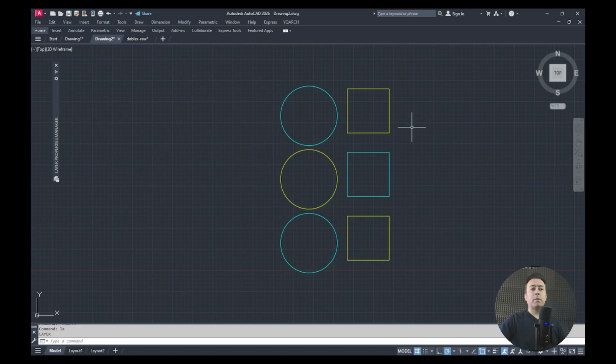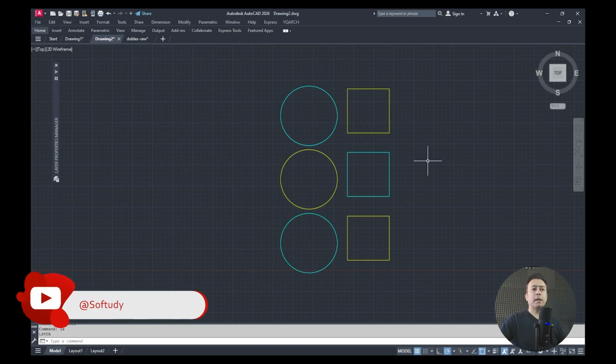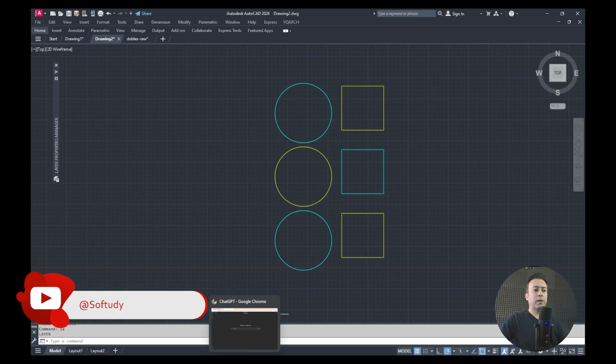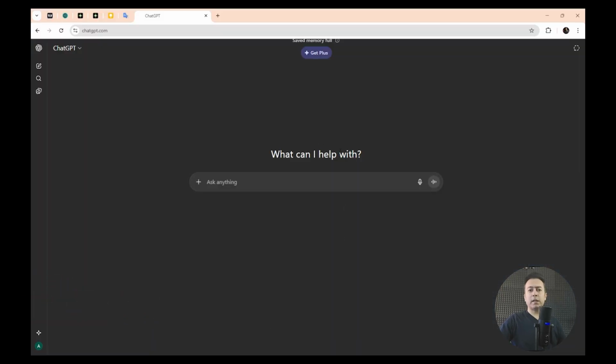All these yellow shapes are on layer 1 and all these blue ones are on layer 2. Actually, I think the correct term is cyan. The color is cyan. I want it to be really easy. For example, when I click on one of the yellow shapes, all of its instances get deleted.